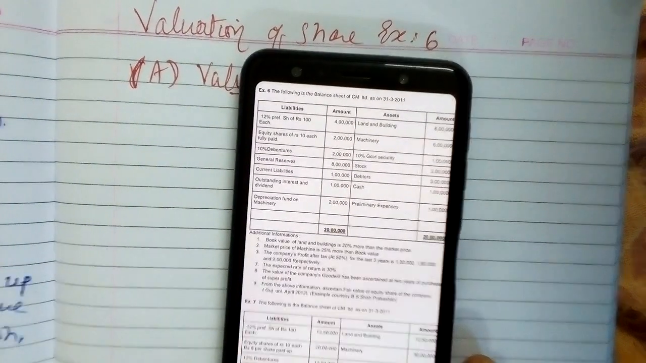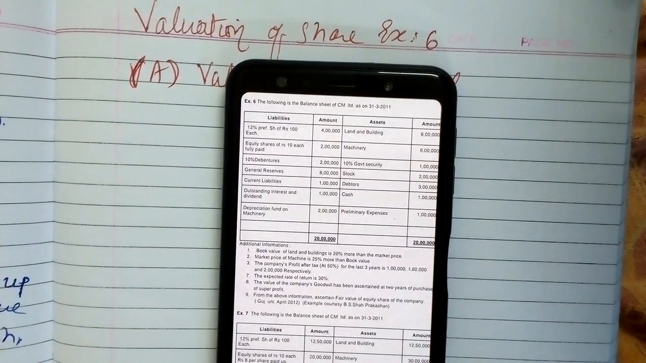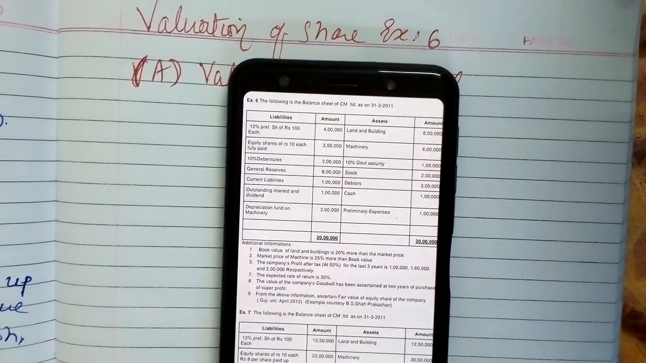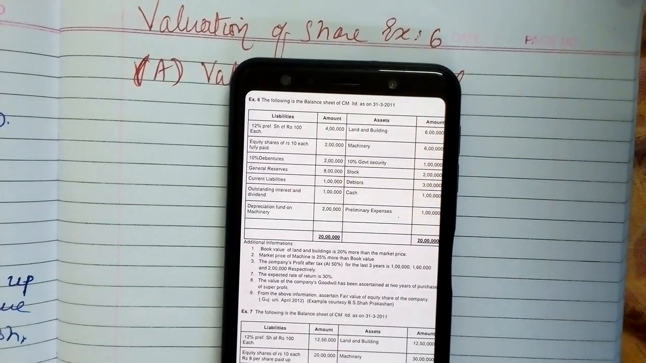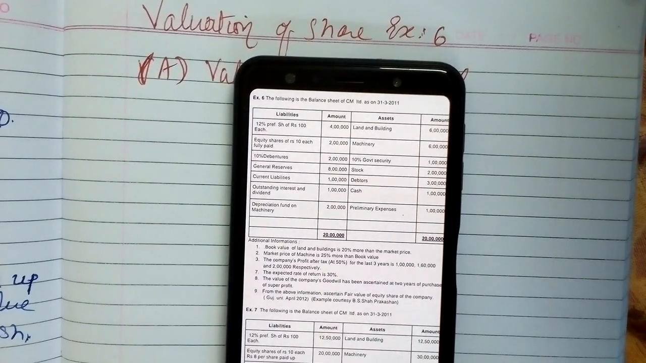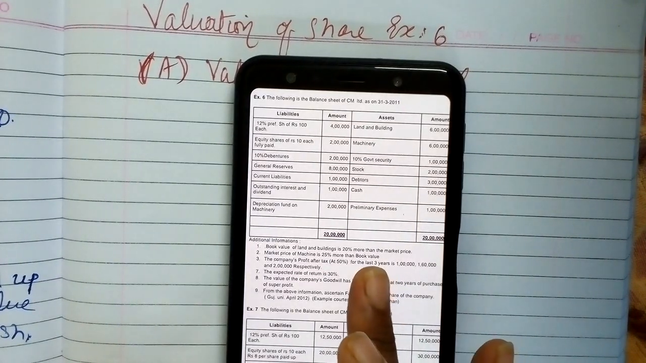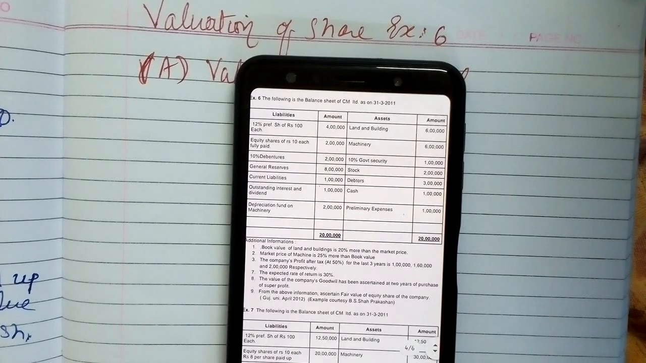Now moving towards example number 6. The balance sheet of CM Limited is given. So preference shares 4 lakhs, equity share capital of rupees 10 each 2 lakhs, debentures 2 lakhs, general reserve 8 lakhs, current liabilities 1 lakh, outstanding interest and dividend 1 lakh, and depreciation fund on machine 2 lakhs. On the asset side we have land and building, machinery, government security, which is our non-trading investment, stock, debtors, cash and preliminary expense. The total of the balance sheet comes to 20 lakhs.